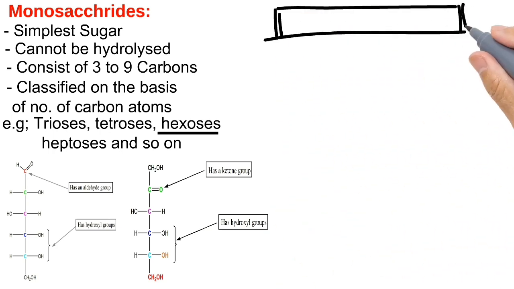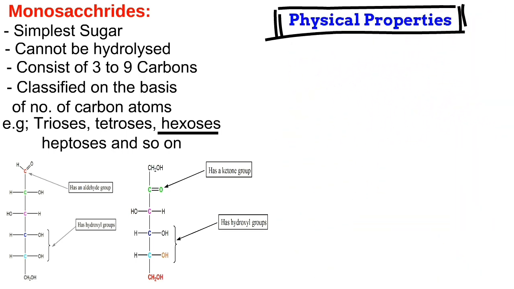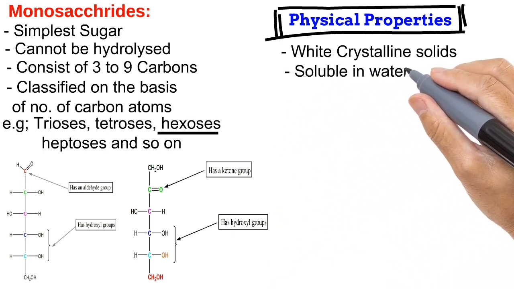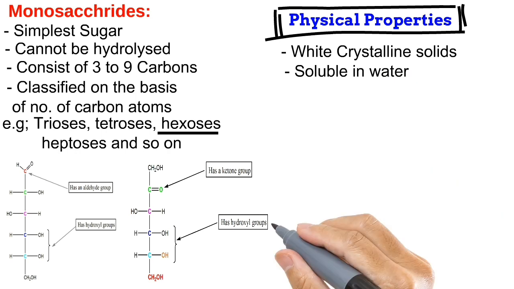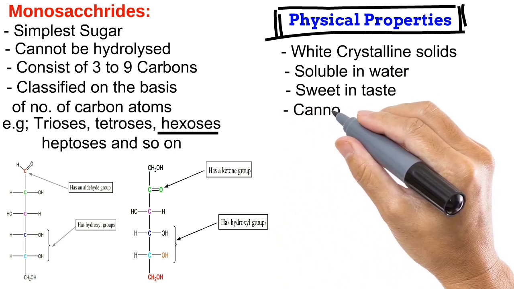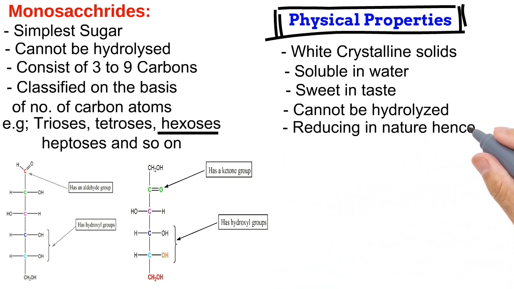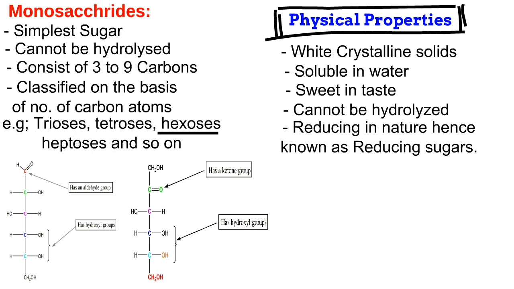Now we will see some physical properties of monosaccharides. Monosaccharides are white crystalline solids. And we all know crystalline solids are those in which the molecules are arranged in a particular pattern. Monosaccharides are soluble in water, they are sweet in taste, and they cannot be hydrolyzed. They are reducing in nature, therefore these sugars are known as reducing sugars. And we all know reducing species are those who reduce the other species while oxidizing themselves. This is the concept you have studied in the 9th class.